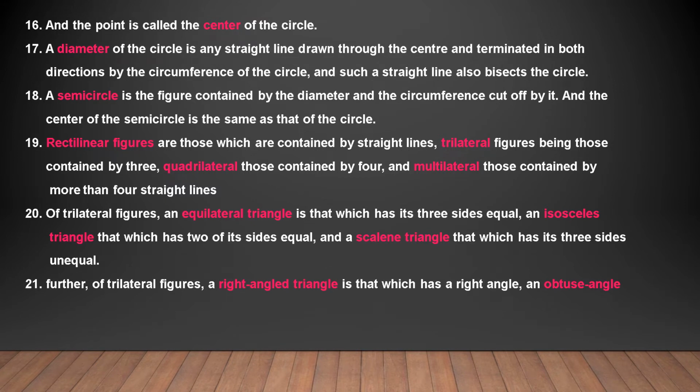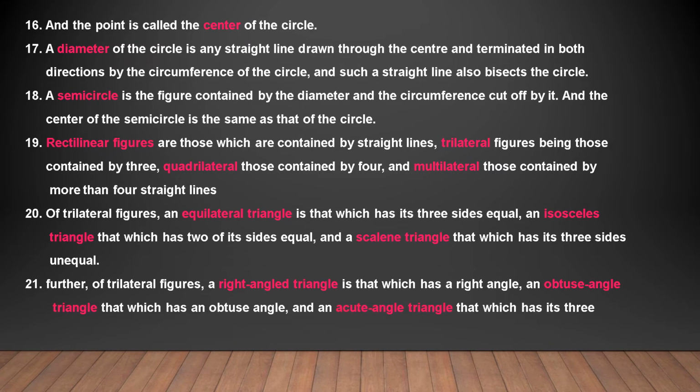Further, of trilateral figures, a right angle triangle is that which has a right angle. An obtuse angle triangle is that which has an obtuse angle, and an acute angle triangle is that which has all the three angles acute.